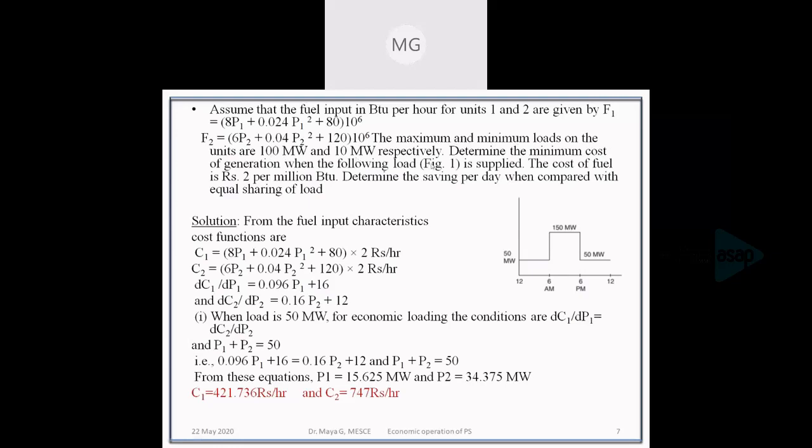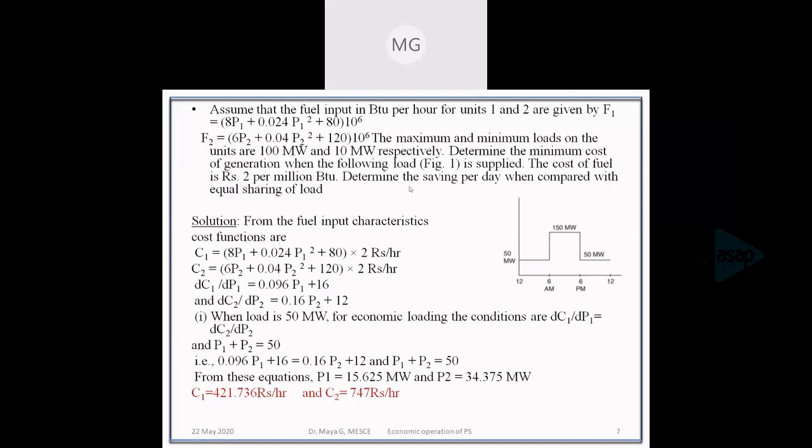That is the limit of generation. P1 and P2 are the generations of the two units, and the limits for these generations are maximum 100 and minimum 10 megawatt respectively. Determine the minimum cost of generation when the load shown in the figure is supplied. The cost of fuel is ₹2 per million BTU. Determine the savings per day when compared to the equal share.